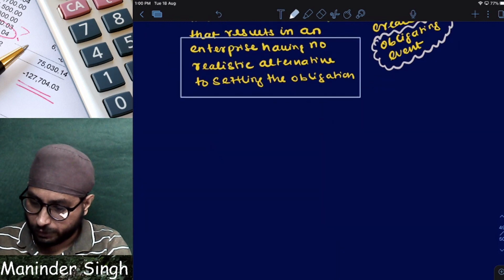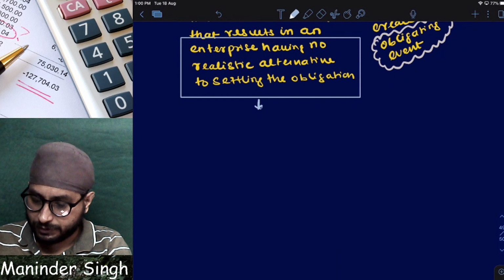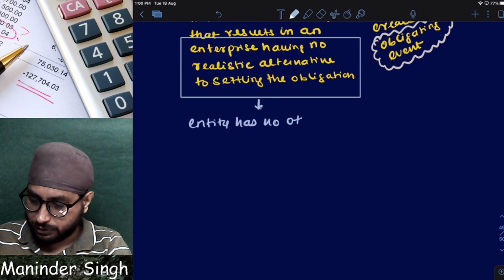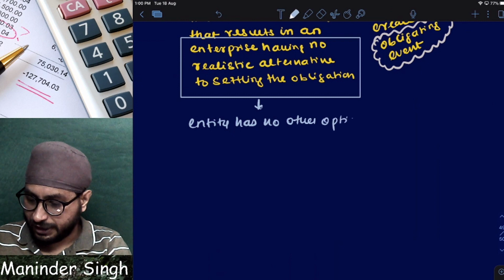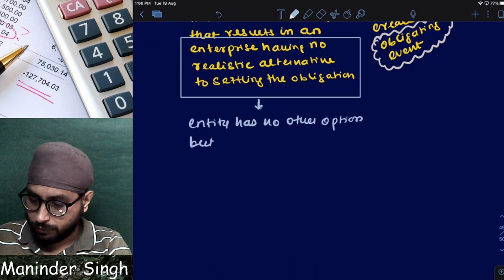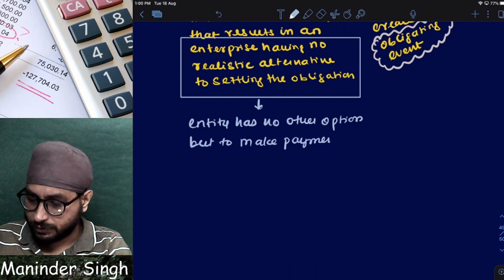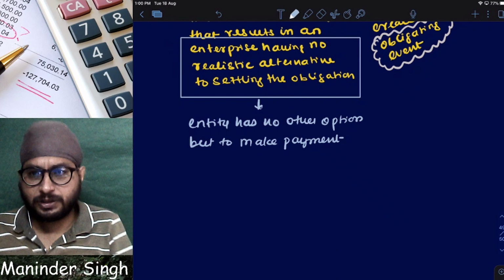This paragraph, what I have done means what? The company, or you can say the entity, basically, has no other option but to make payment. Make payment. Clear? Now tell me. I have no other option, I have to make payment.